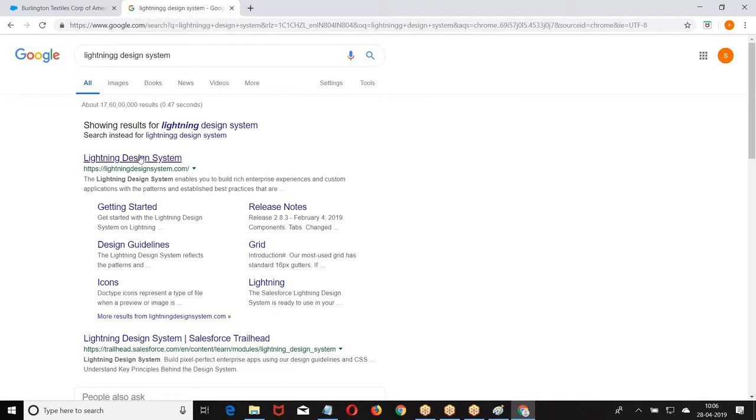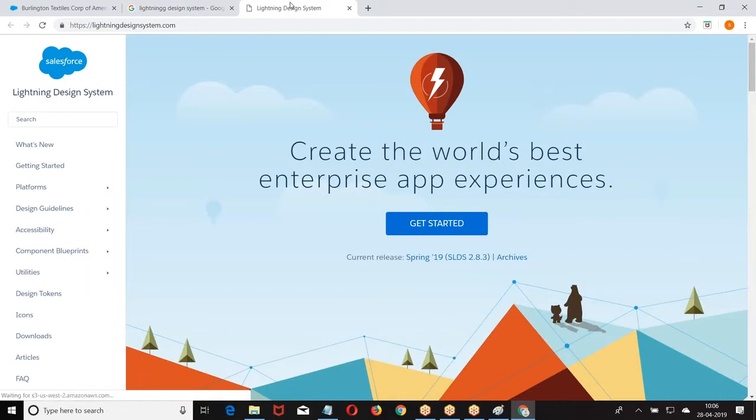When I go to the Lightning design system, it's all about CSS. I told you in the beginning of Salesforce, we had only components without CSS. We used to manually apply the CSS on the components to get the look and feel of Salesforce Lightning. So what are those CSS here? Look at the point.